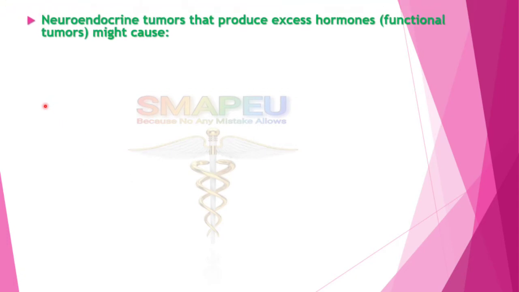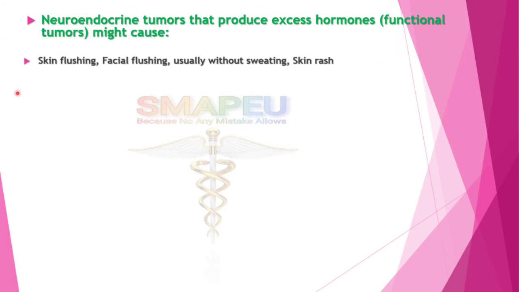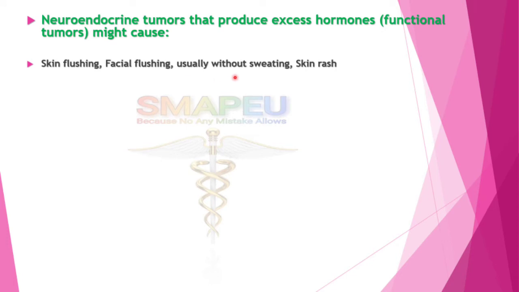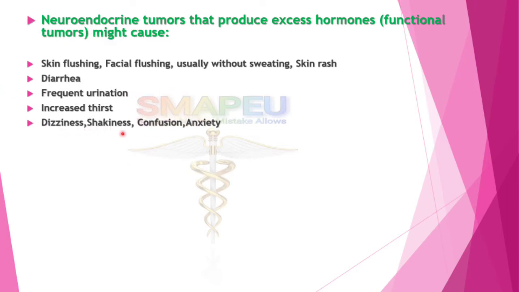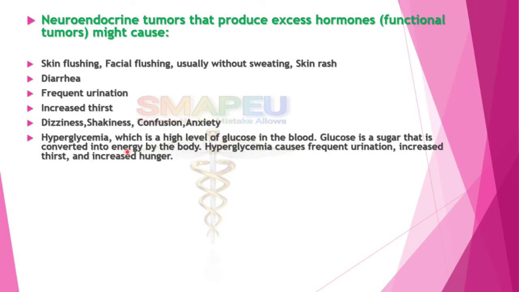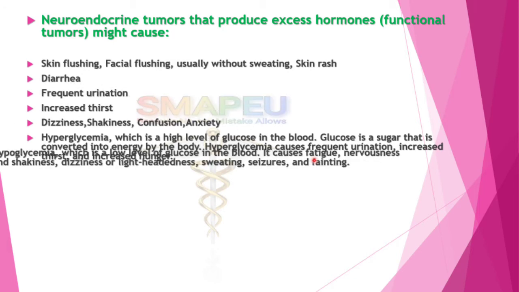Now let's discuss the signs and symptoms of neuroendocrine tumors that produce excess hormone, which are also called functional tumors. Skin and facial flushing, which usually occurs without sweating, skin rash, diarrhea, frequent urination, increased thirst, dizziness, shakiness, confusion, anxiety, and hyperglycemia, which is a sign of a high level of glucose in the blood. Glucose is a sugar that is converted into energy by the body. Hyperglycemia causes frequent urination, increased thirst, and increased hunger.